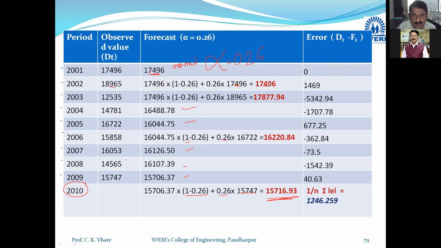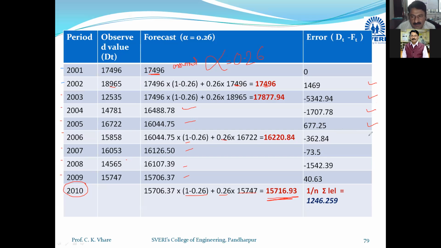18,965 minus 17,496, you will get this error. Then 15,535 and 17,877, you will get this error. Then for 2004, 14,781 and 16,488, this is the error. Then 16,722 and 16,44, you will get this error. Let it be plus or minus, don't consider. I have already given you the idea that we want only the summation of error or average error.